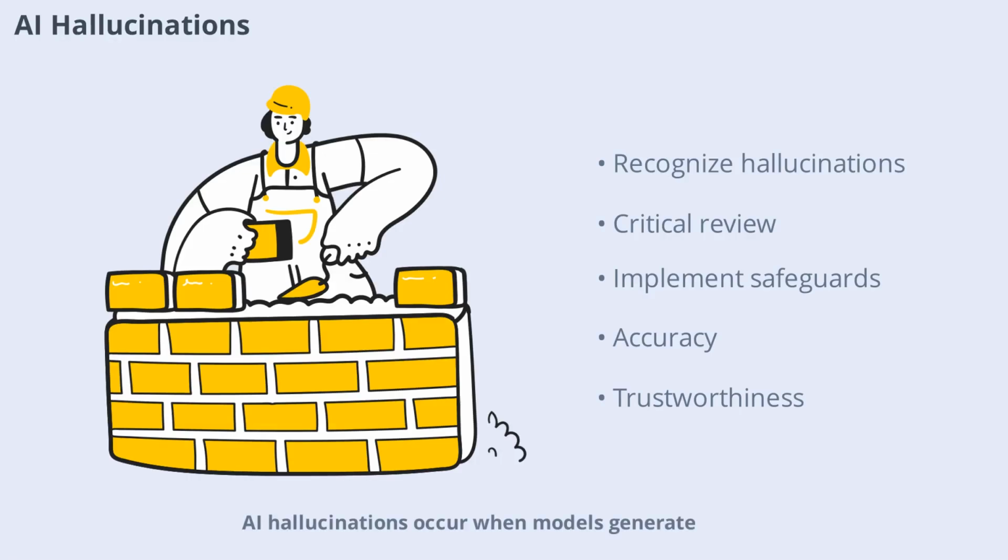AI hallucinations occur when models generate plausible but incorrect or misleading outputs. The course teaches you how to recognize hallucinations, review outputs critically, and implement safeguards. Understanding hallucinations is essential for responsible AI use, ensuring that generated content is accurate and trustworthy.